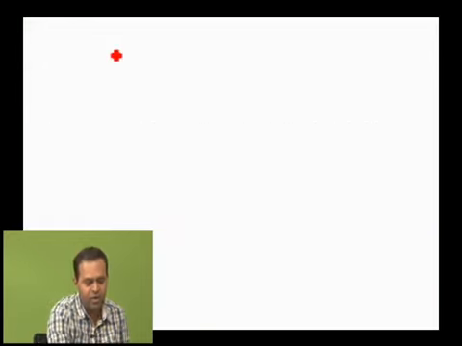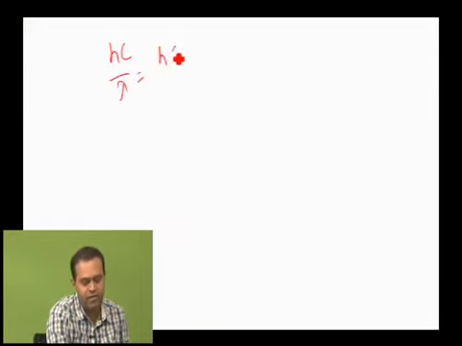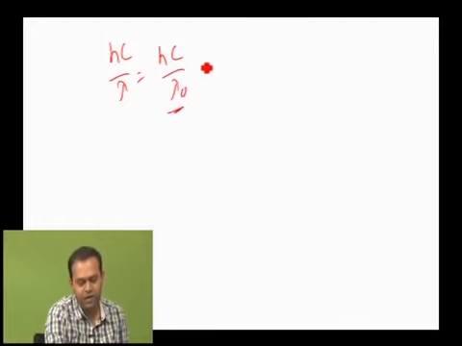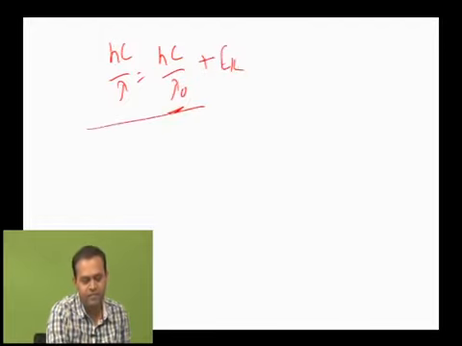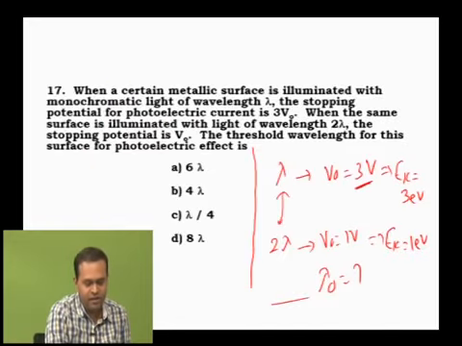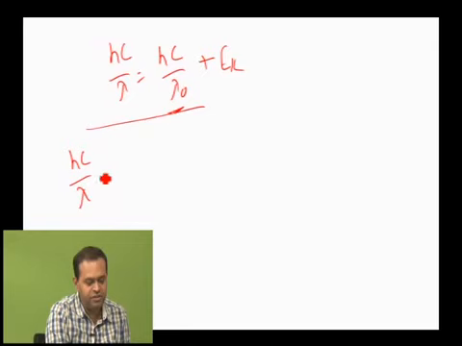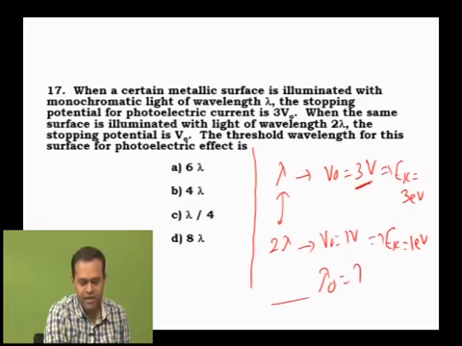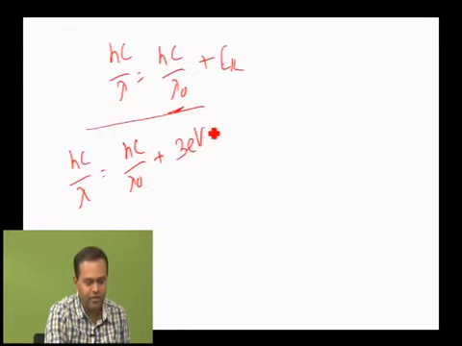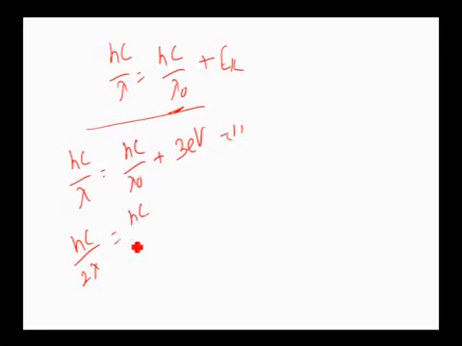Therefore let's write: h into c by lambda equals h into c by lambda naught, because we have to calculate lambda naught, plus kinetic energy. First equation: in the first case lambda is lambda only, therefore h c by lambda is equal to h c by lambda naught plus 3 electron volt, equation 1. Second case: now lambda is 2 lambda, therefore h c by 2 lambda equals h c by lambda naught, because for a given photometal the work function is constant, so h c by lambda naught does not change, plus kinetic energy is 1 electron volt, equation 2.